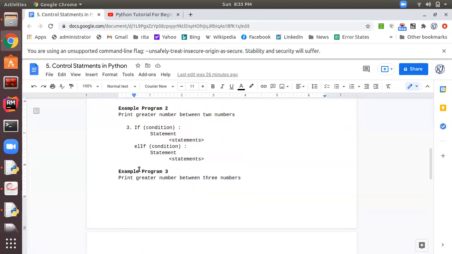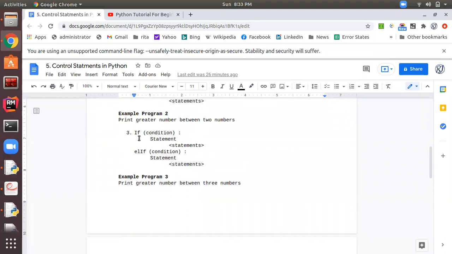So for that we have another if construct, that is known as the if elif construct. So if condition is true, then this group of statements 1 is executed. Else if condition is false, it will check for the second condition. If condition is true, then this set will be executed, and if it is false, it won't do anything.